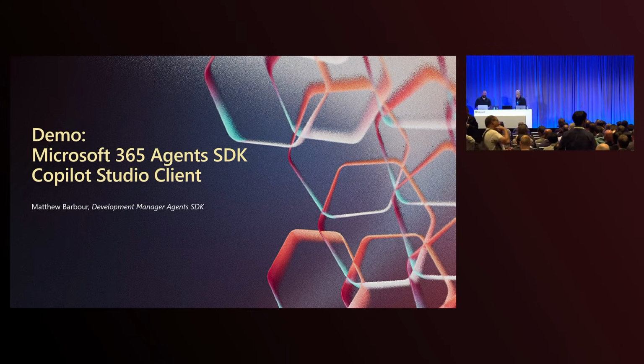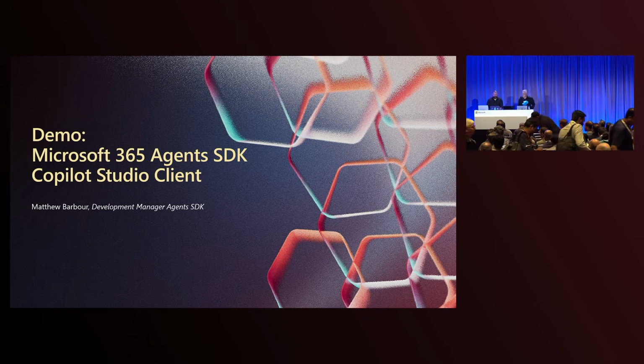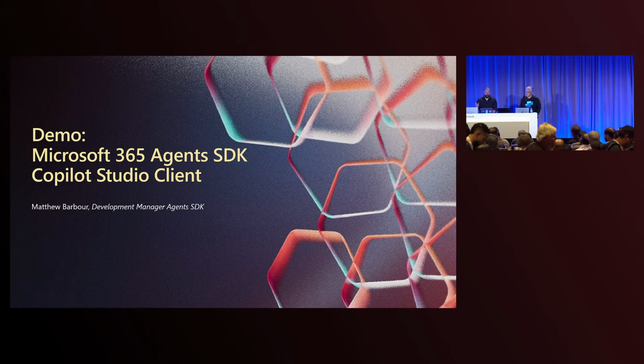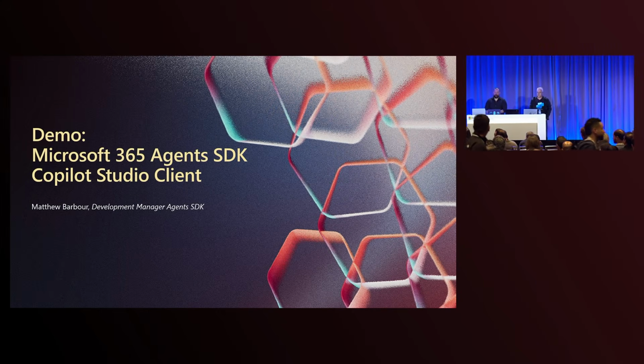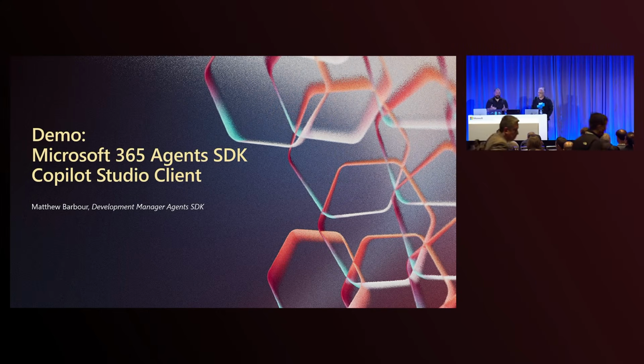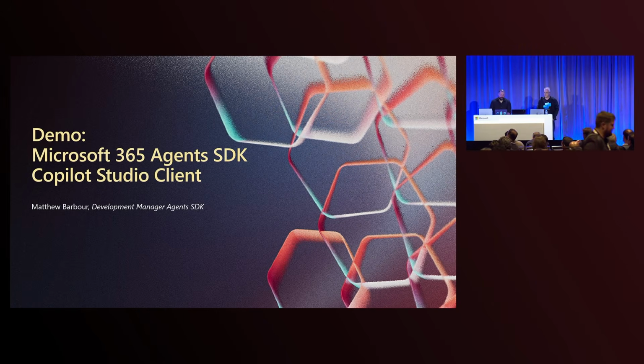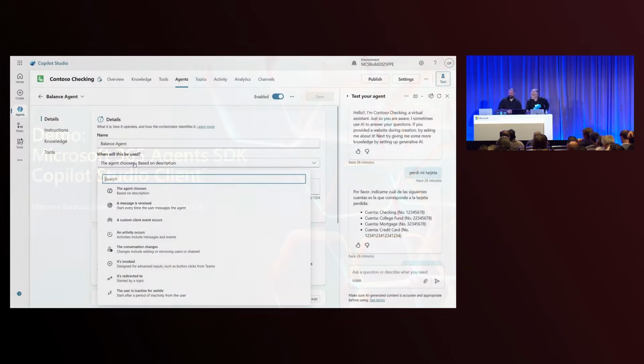Okay. Hello again. One thing we want to touch on as well is what our colleague Mike showed, which is triggers. This is a very key important thing as well. So if you go to an agent, let's say the balance agent, we can now add different types of triggers, not just when the orchestrator determines that it needs to call the agent.